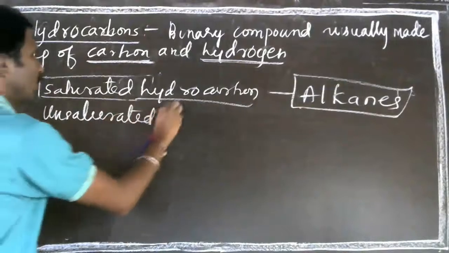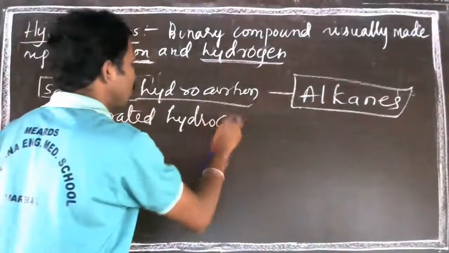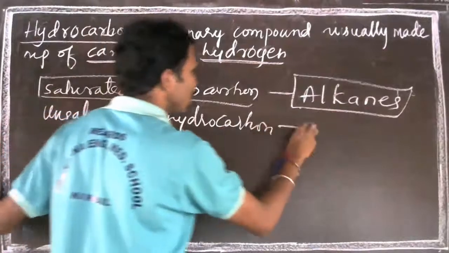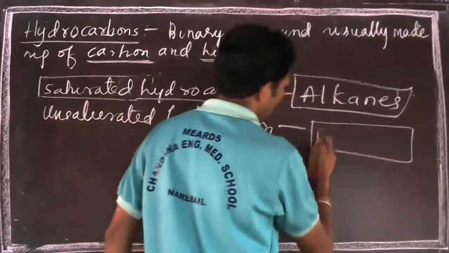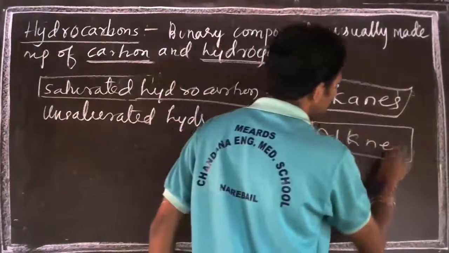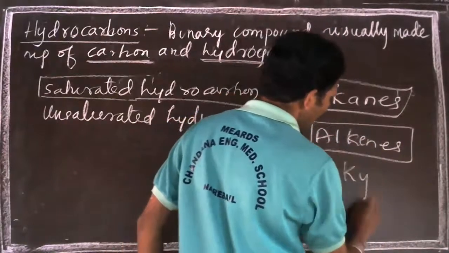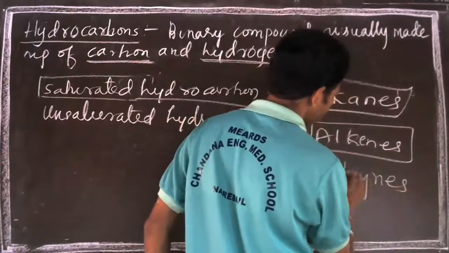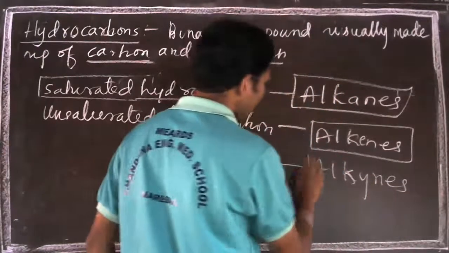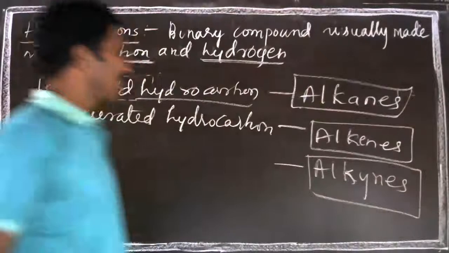Unsaturated hydrocarbons are alkenes and alkynes. Remember this.